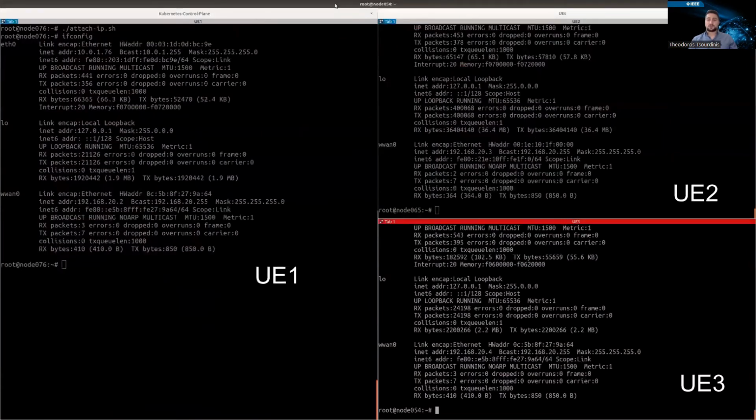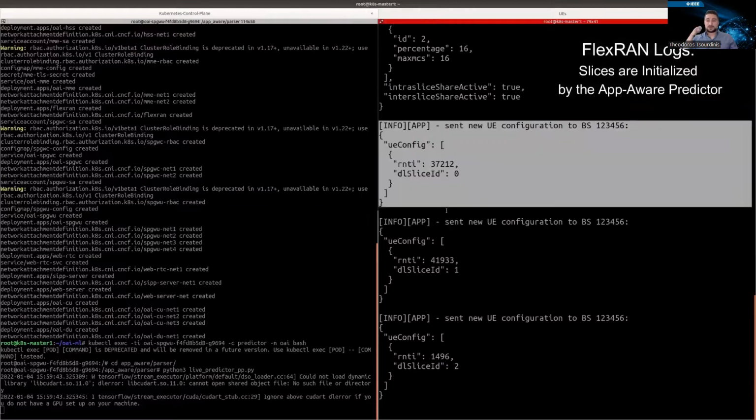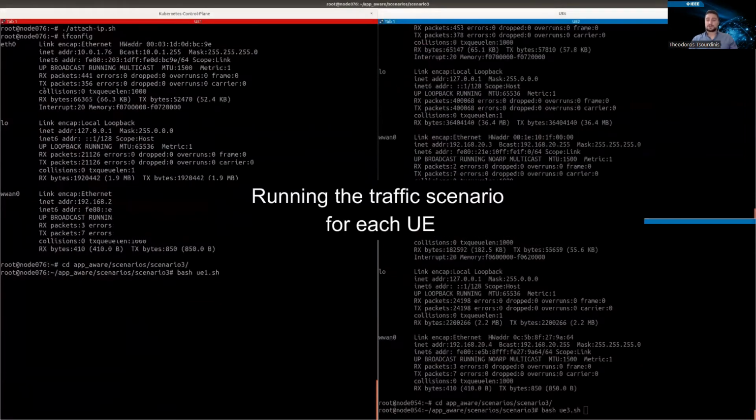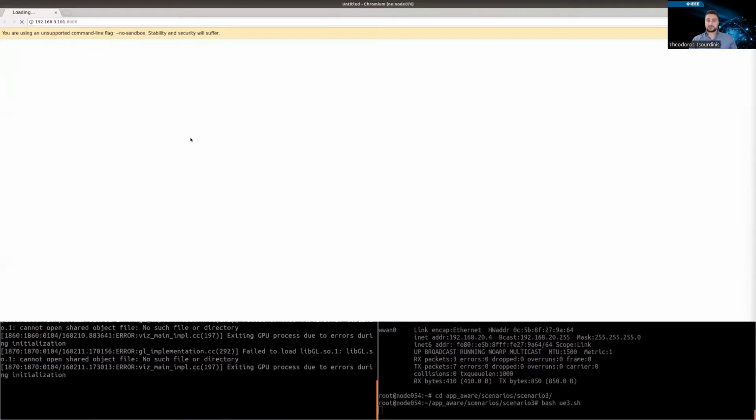Therefore, we connect 3 UEs to the network and immediately see the initialization of the downlink slices with the corresponding percentages of the resource blocks in the FlexRIC logs. As there is no interaction with the applications, the available resource blocks are shared equally among the UEs. Then to generate traffic between the end users and applications, we apply some traffic scenarios in the UE terminals with the help of bash scripts.